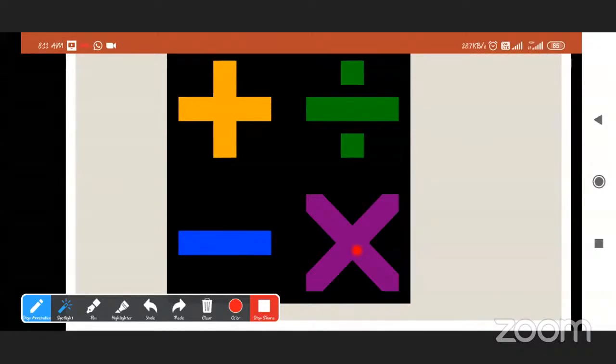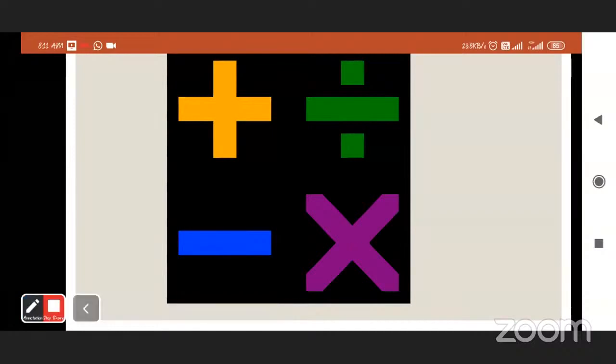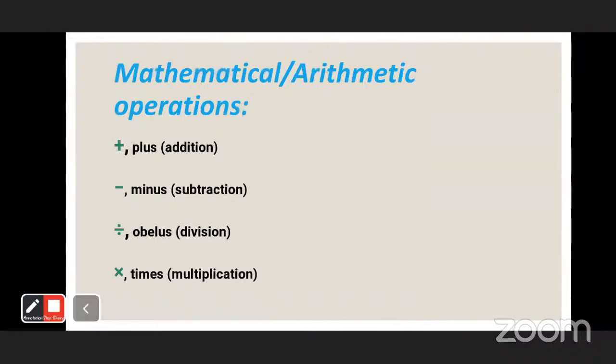Okay, so all these are known as mathematical operators, or arithmetical operators. See here, these are all mathematical operations.